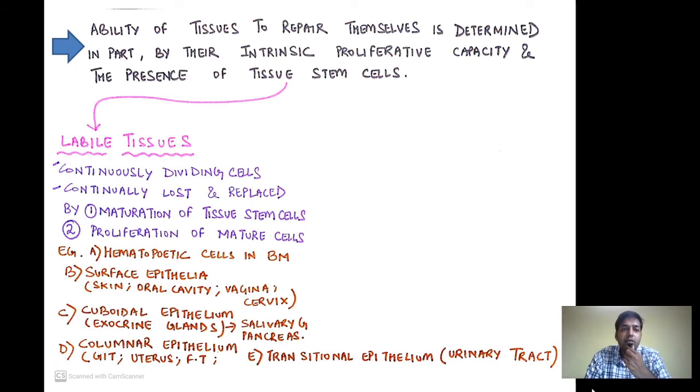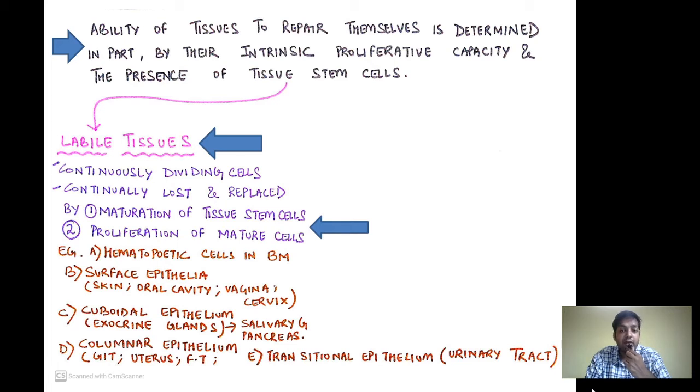First, we will read about the labile tissue. Labile tissues are those tissues which have a very high capacity of regeneration. They are composed of continuously dividing cells. These cells are continuously lost and replaced by maturation of tissue stem cells and proliferation of mature cells. Now, what are the examples of labile tissues?